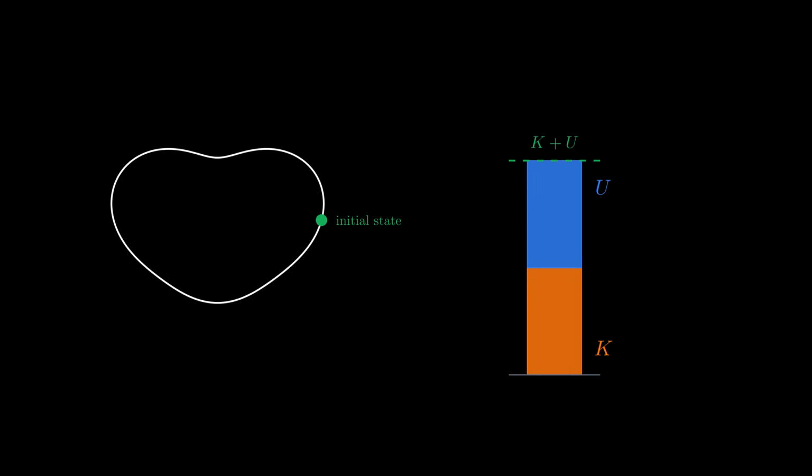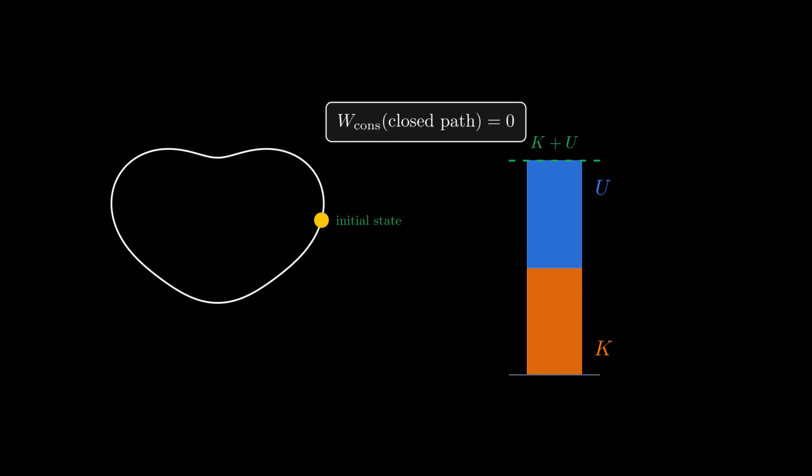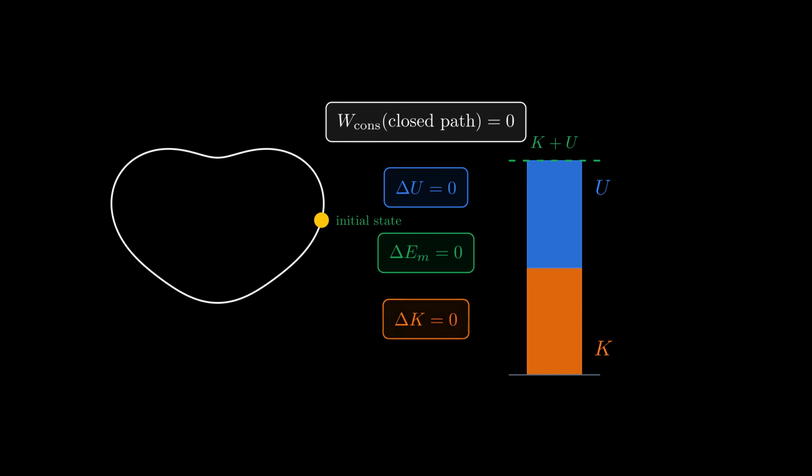We proved earlier that a conservative force does zero net work around any closed path, so run the system through any journey that returns it to its initial state. Same position, same configuration. The potential energy change is minus that conservative work, so around the closed path it is zero. The mechanical energy change is zero because the system is closed and conservative.